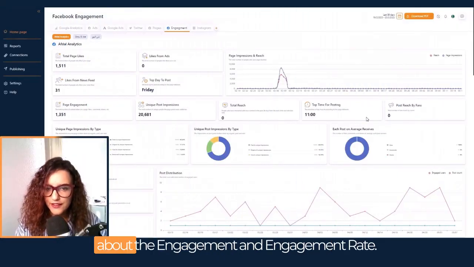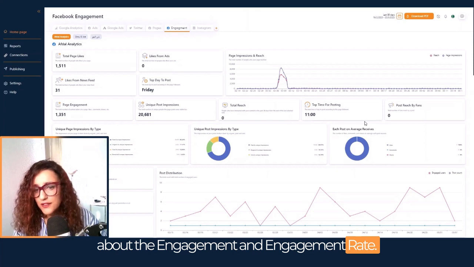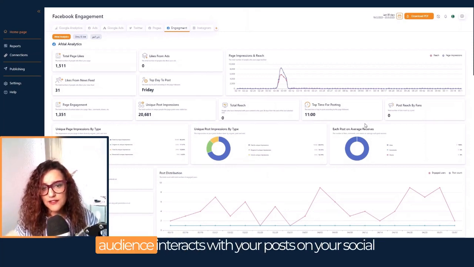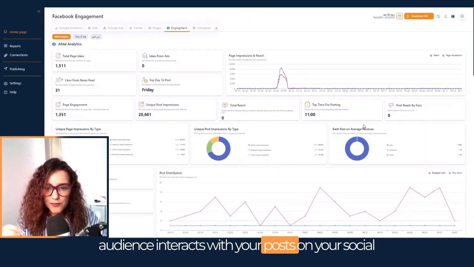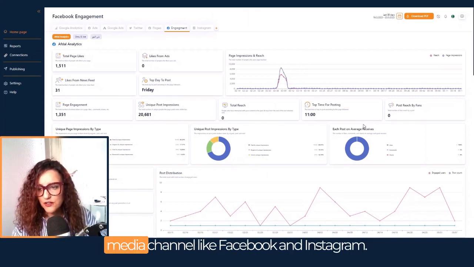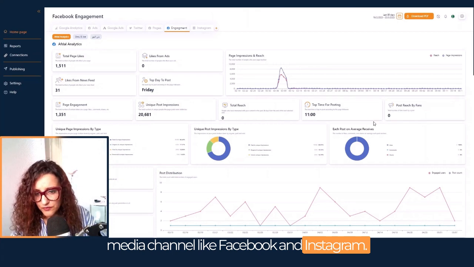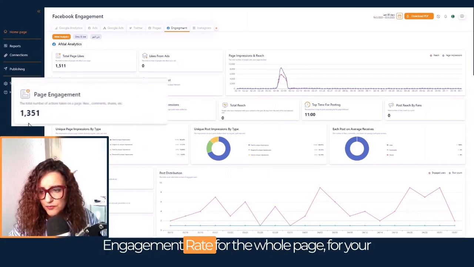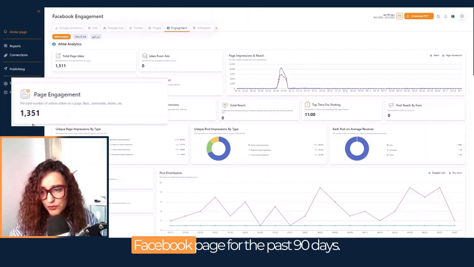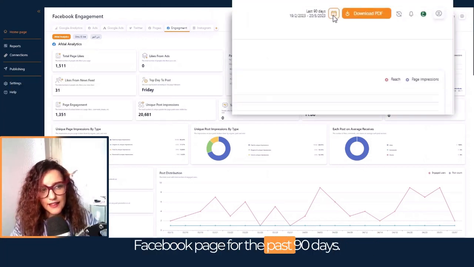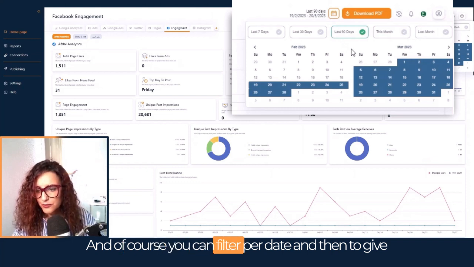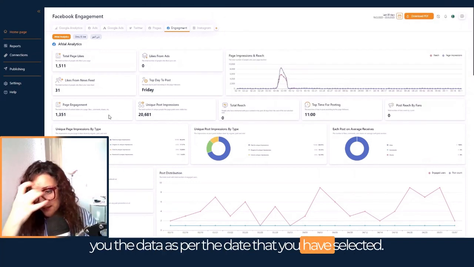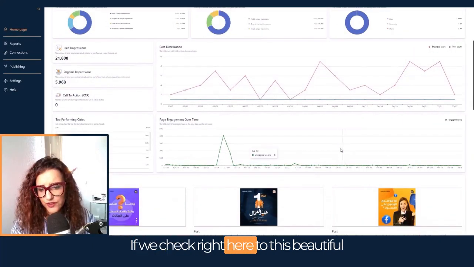Today we are going to talk about engagement and engagement rate. What is engagement rate before anything else? It shows how much your audience interacts with your posts on your social media channels like Facebook and Instagram. Of course, right here you can see the engagement rate for the whole page, for your Facebook page, for the past 90 days. And of course, you can filter per date, and then it will give you the data as per the date that you have selected.